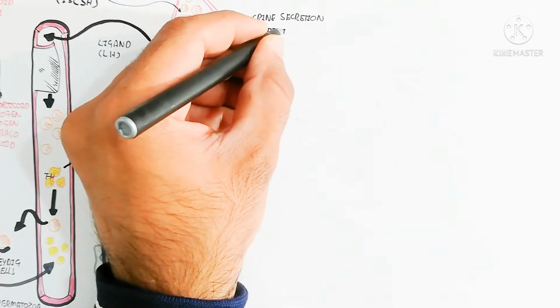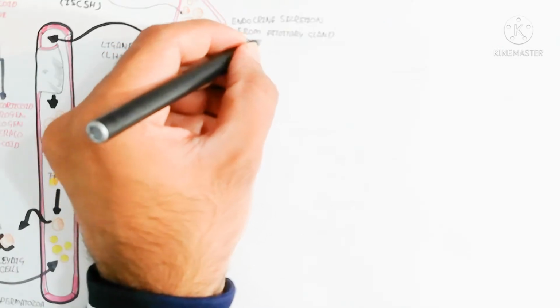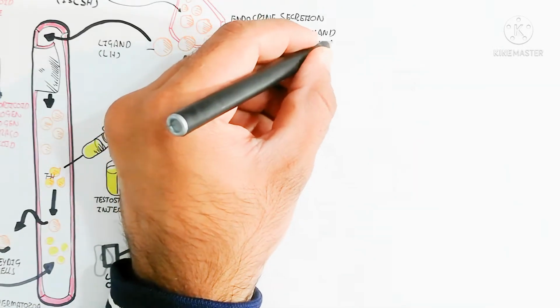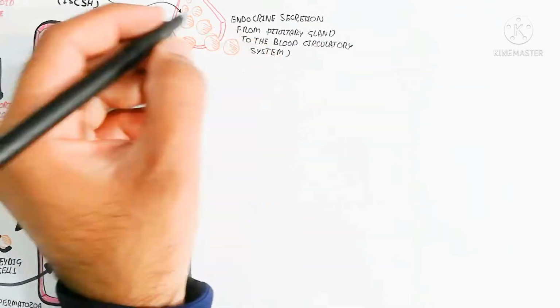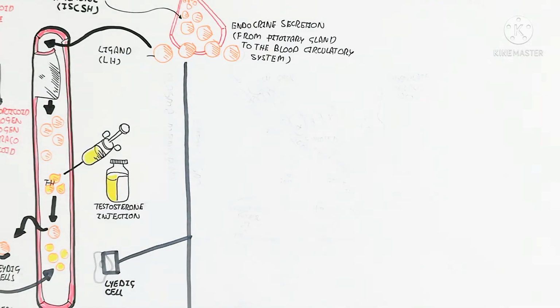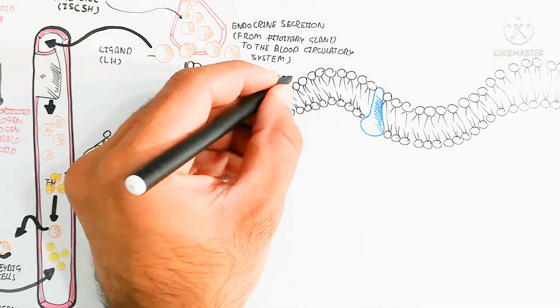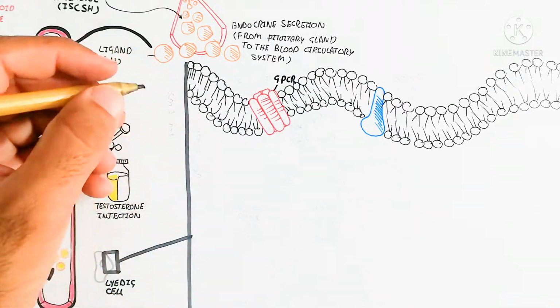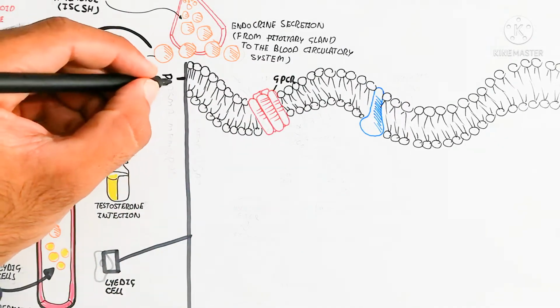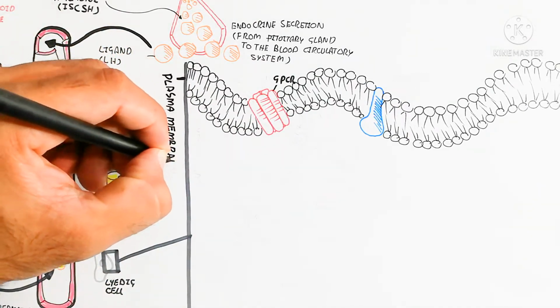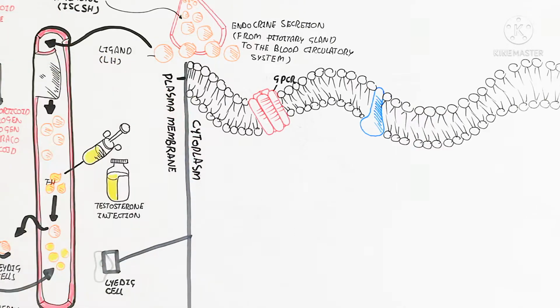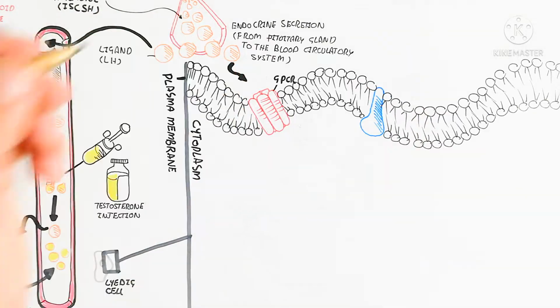Whenever the luteinizing hormone binds with the G-coupled protein receptor, in the plasma membrane, this GPCR has inside it the cytosolic G protein. This is the trimeric cytosolic G protein. These G proteins contain alpha, beta, and gamma subunits. Here is the plasma membrane, and inside is the cytoplasm.